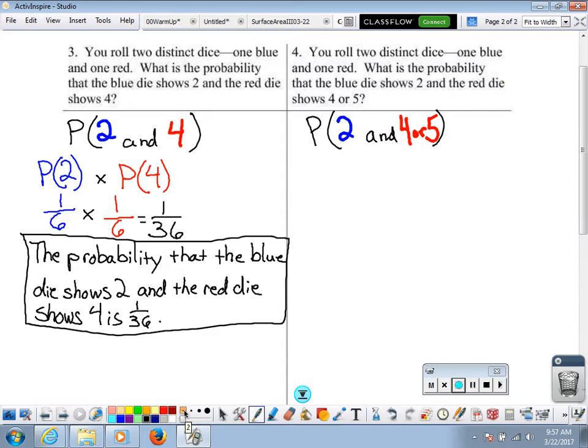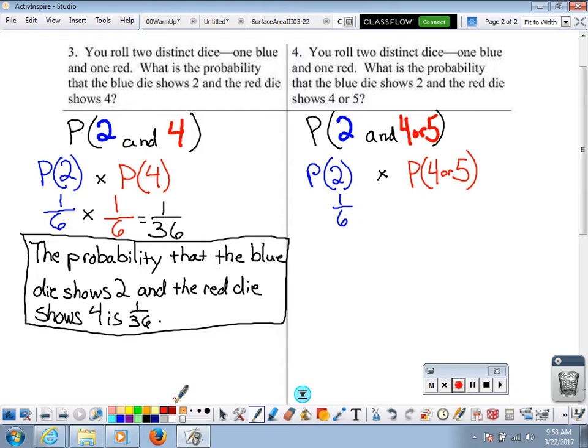So what we can do is separate them. Okay, we can split them right down through this and we can look at the probability of that blue 2 and the probability of the red 4 or 5. And once we have those two, we can multiply them together. Okay, well, the probability of that blue 2, we already said before, is going to be 1/6 because the die has 6 sides and only one of them is a 2.